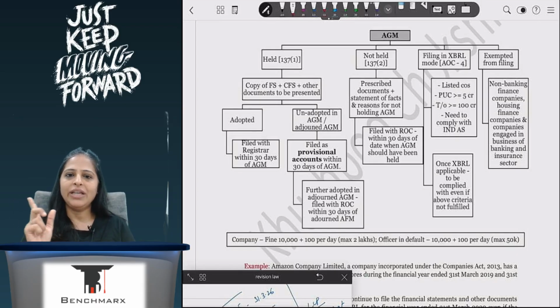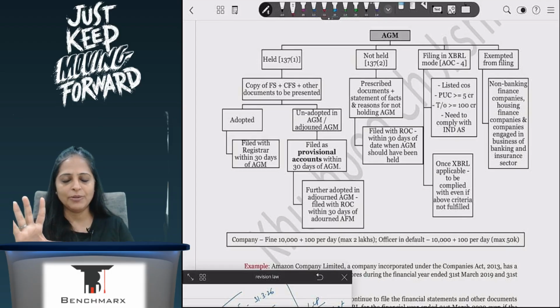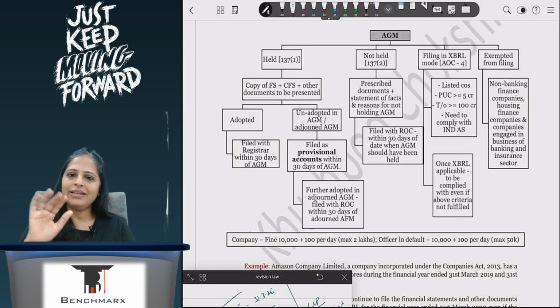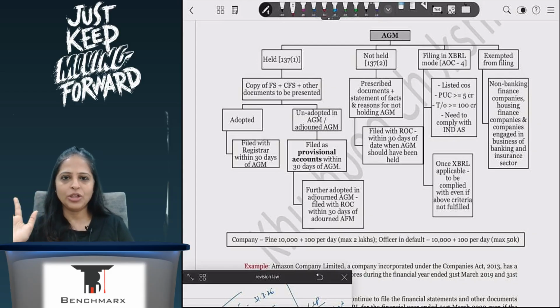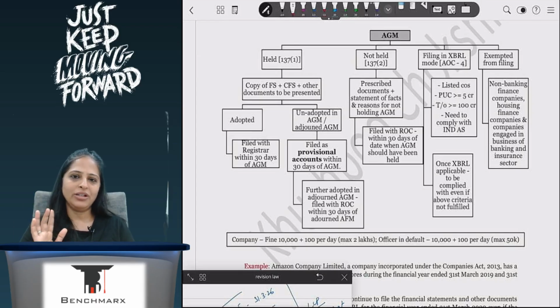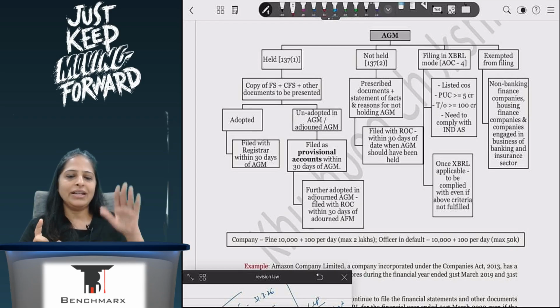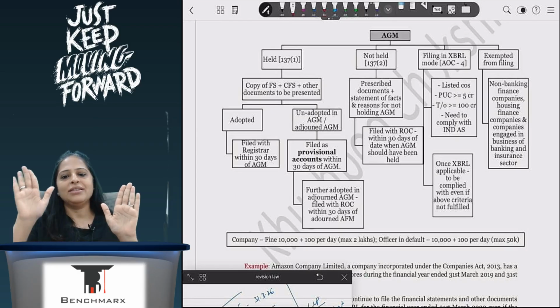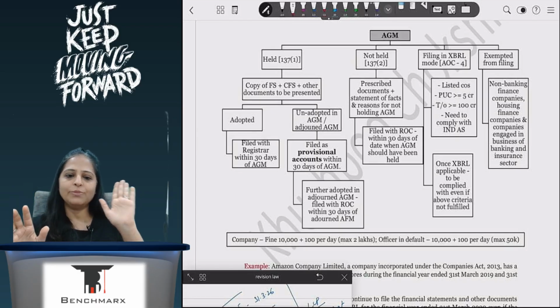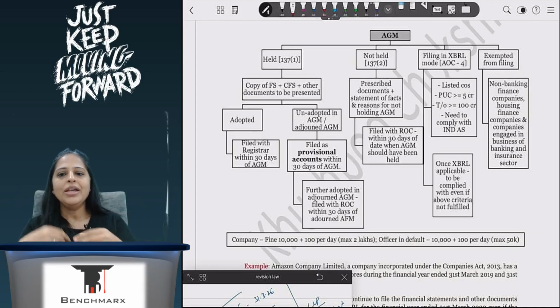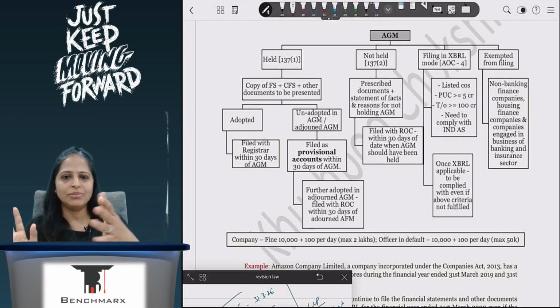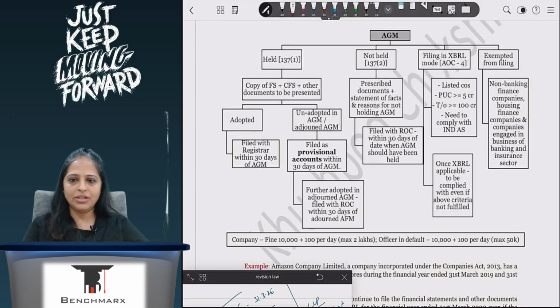Here he is saying that if the AGM is held, and they say, okay, financial statements are perfect, it is adopted, then in that case I will send it to ROC without any issues. But if at the AGM they say that the financial statements are not correct, you have to change, then first I will send the financial statements which are wrong. I will rectify it and then send the financial statements which are correct. So I will send provisional and then I will send the final. If I don't hold the meeting, then 30 days from the date AGM should have been held, similar to how you have your annual return, correct?